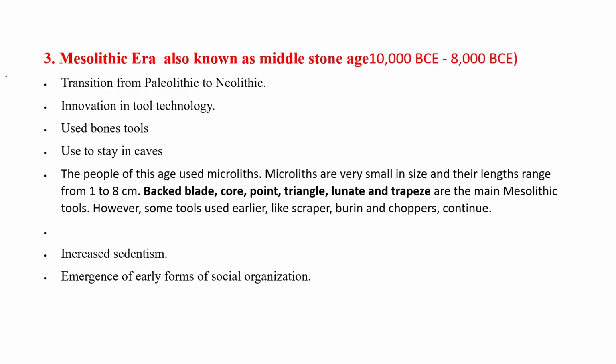The next phase was the Mesolithic age, also known as the Middle Stone Age, when humans started developing a little bit. It started around 10,000 BCE to 8,000 BCE. This is the transition from the Paleolithic to the Neolithic age. Innovation of tool technology: humans used to make tools from animal bones.